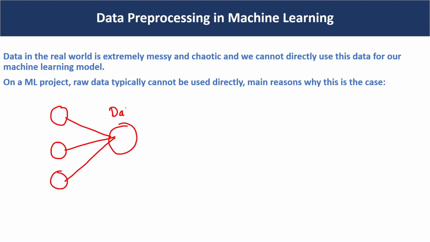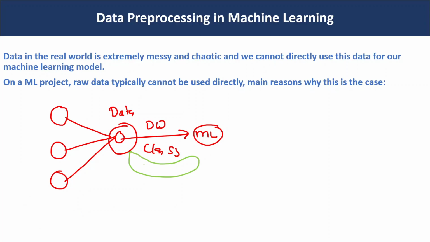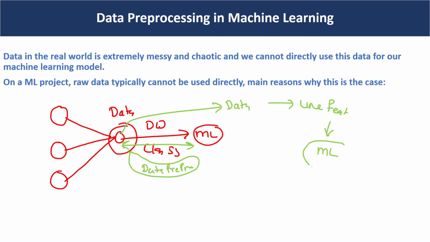This could be your data lake, your data warehouse, or your cloud, like S3 in Amazon. If we just extract the data from the source system and store it in this place, we cannot use this data for our machine learning model. So before that, we have to apply data pre-processing steps on this raw data, extract the useful, good quality features, and use these features to train our machine learning model.